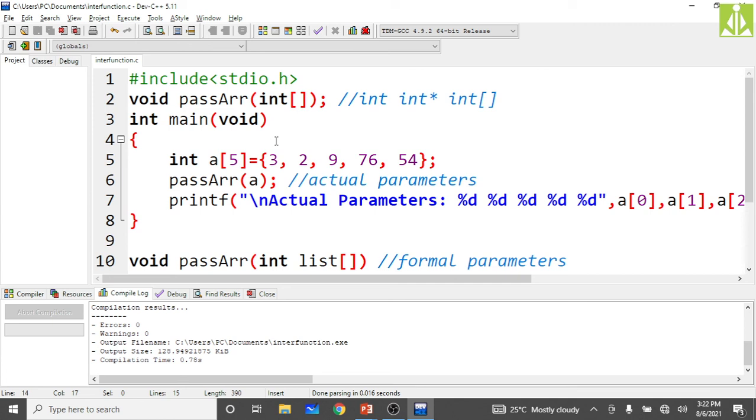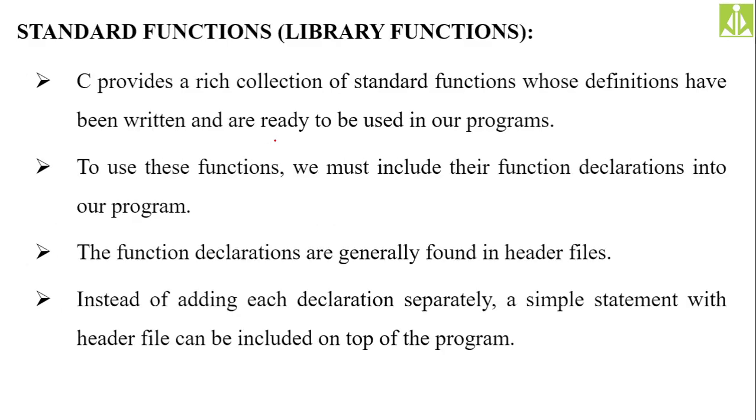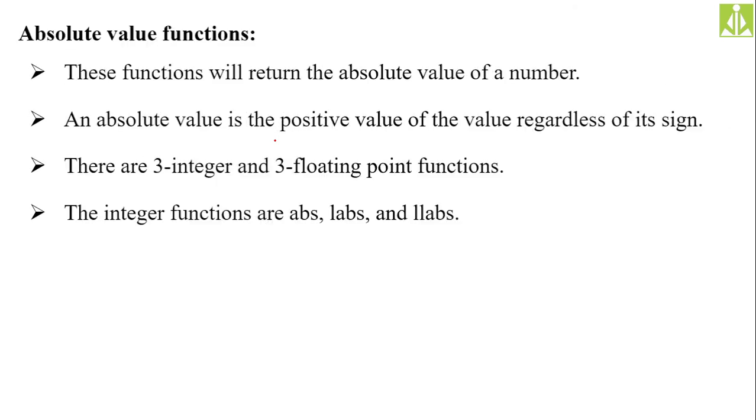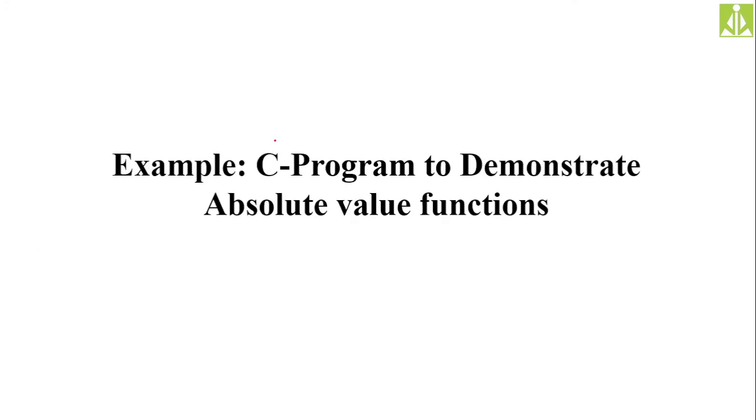Rest of the things we will see in our next class. Only 2 more concepts are left in this third unit. The first concept is the library functions, the standard library functions; the math functions we have to discuss. All the math functions with examples we will discuss. And after that, the basic algorithms, the searching and sorting techniques. 2 searching techniques, 2 sorting techniques. There are another 2 classes.